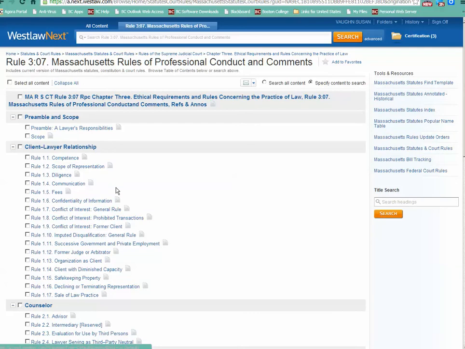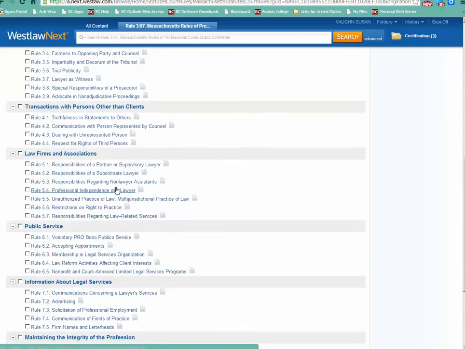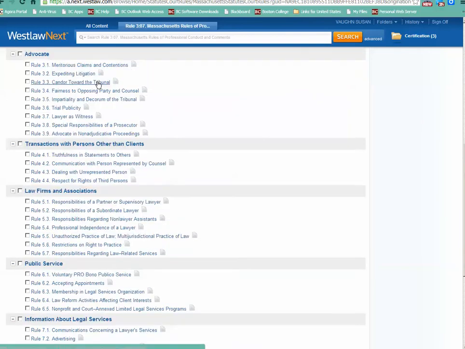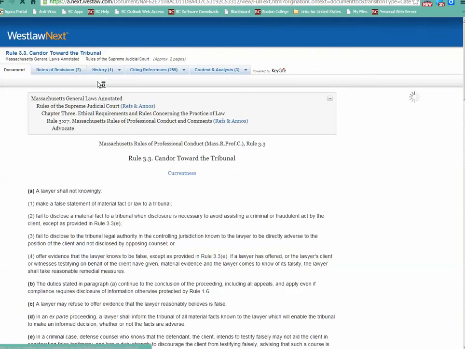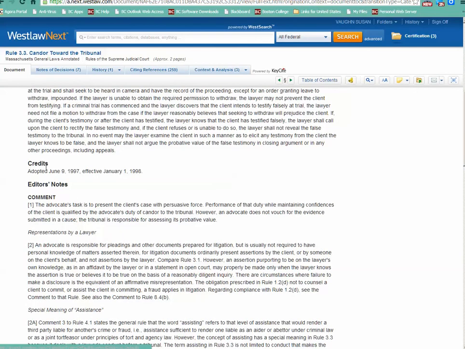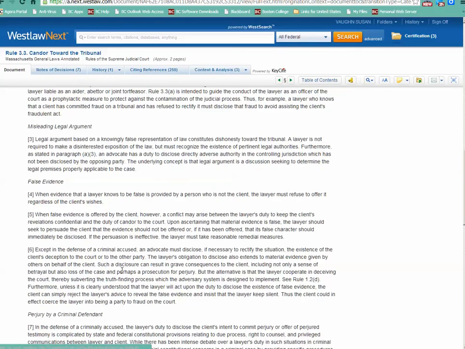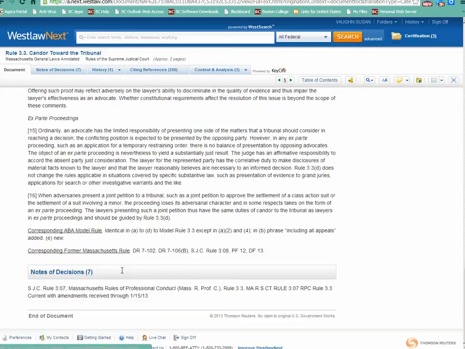So let's just take a quick look at Rule 3.3, for example. Candor toward the tribunal. And this gives us the text of the rules, the credits, the editor's notes, so some information about why they adopted these standards.